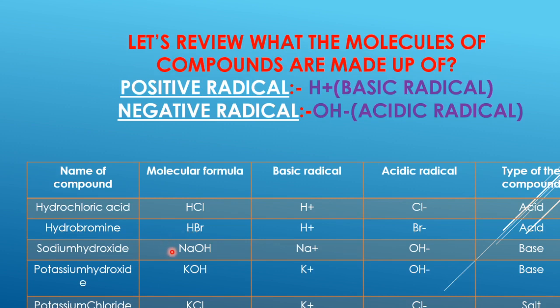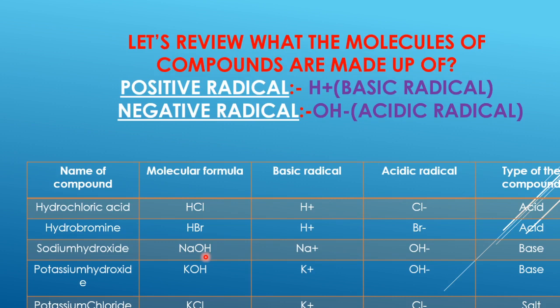The next example is sodium hydroxide. The molecular formula for it is NaOH. When it is dissolved in water, the individual sodium and hydroxyl group get dispersed from each other, and when they get dispersed, what happens to them?